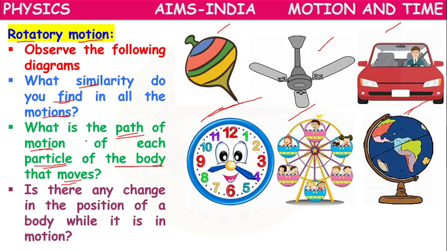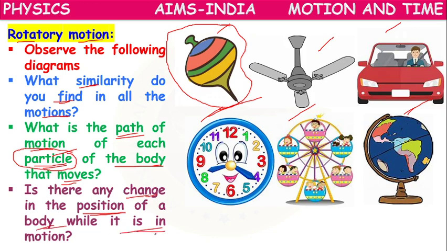Because this spinning top is an object which is a combination of thousands and lakhs of particles. Is there any change in the position of a body while it is in motion?